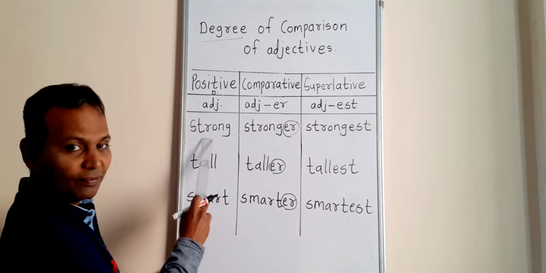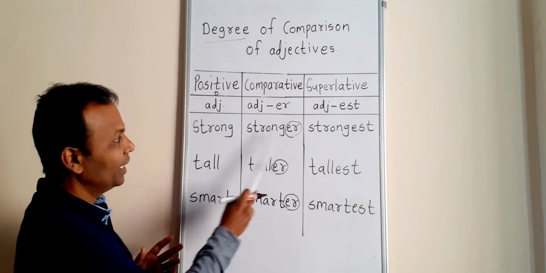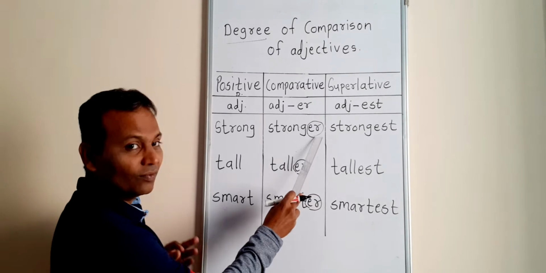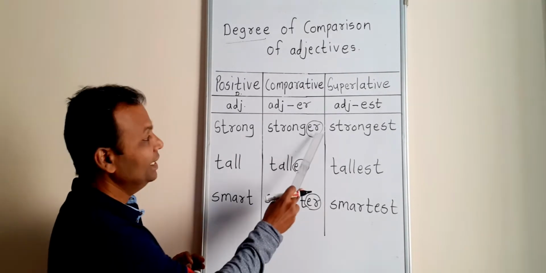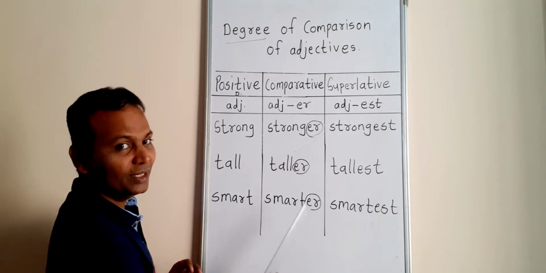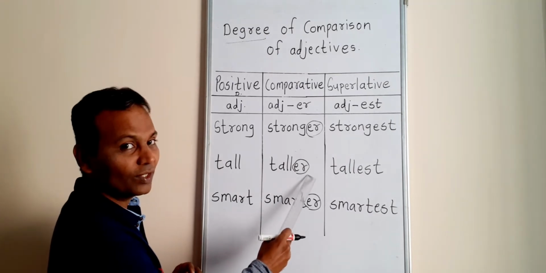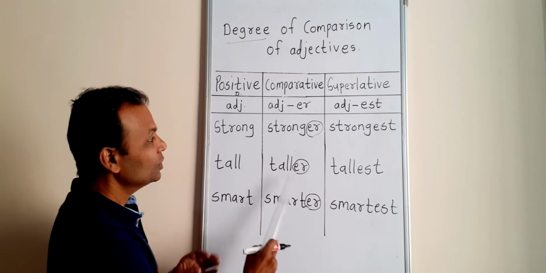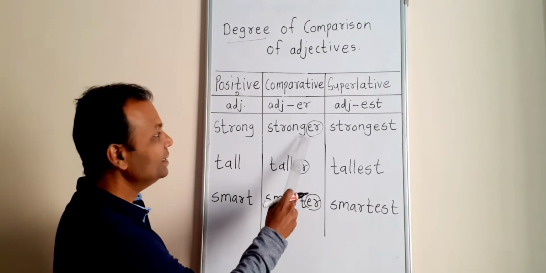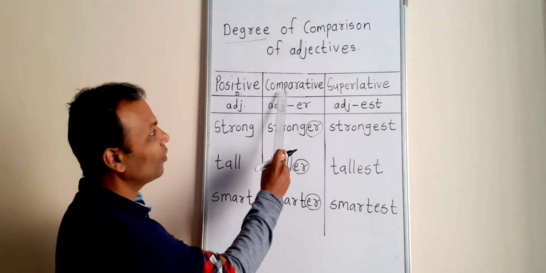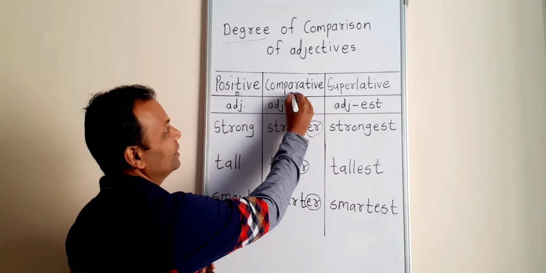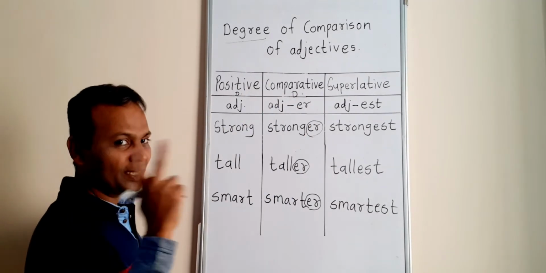Means it is a base form or simple form, and in this form the suffix ER is added. Suffix means added at the end of the word. So it is a little bit higher degree, and this higher degree is called comparative degree. Okay, second degree.